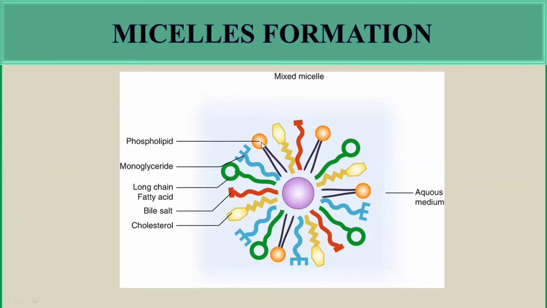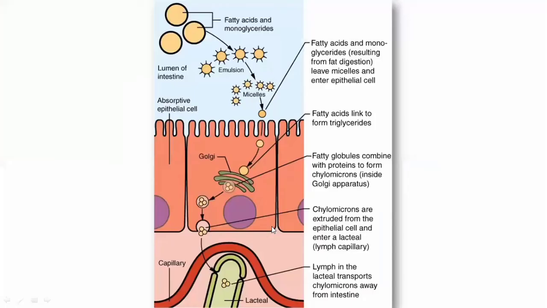In the phospholipid, this is the hydrophilic region and these are the hydrophobic tails, which will be towards the inside. Monoglycerides, long chain fatty acids, bile salts and cholesterol all together form the micelle. Now these will be carried to the intestinal lining, and they will enter the intestinal cells known as enterocytes.